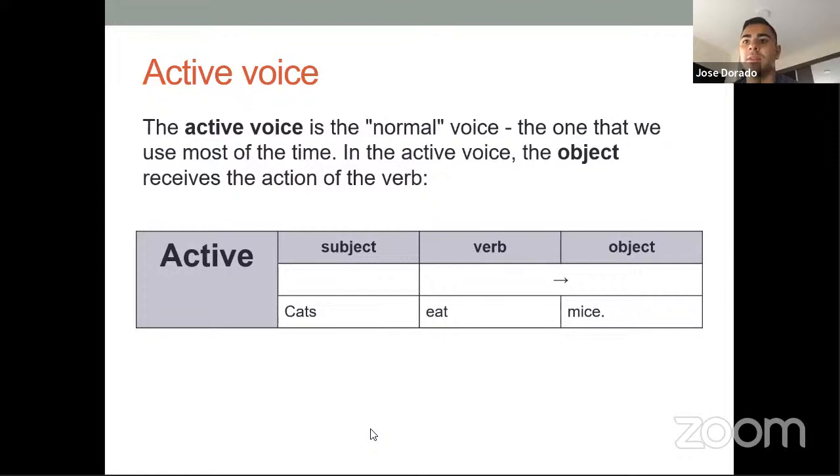The active voice is the normal voice, the one that we use most of the time. In the active voice, the object receives the action of the verb. Good. And what is the example that we have? Cats eat mice. Okay, very good. Exactly. So this is active. Why? Because we have subject, verb, object, and the object is receiving the action that the subject is doing.